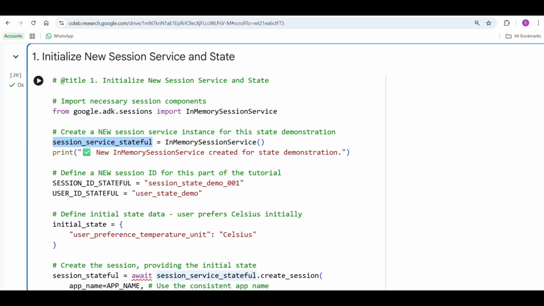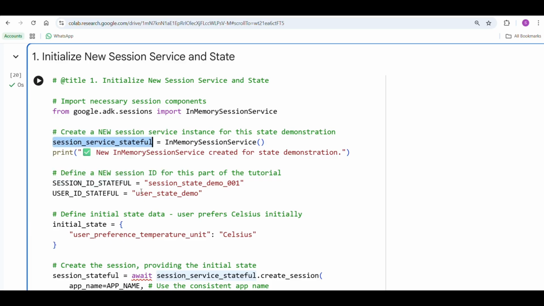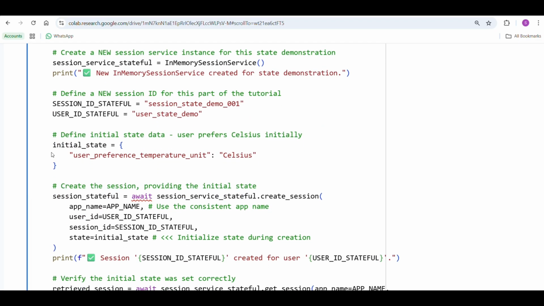And what we are going to do is define a new user and a new session that ensures a clean, isolated memory example, which avoids conflict from the earlier sessions. So that is to define the new state and the new user ID. Next, we are going to set up the initial state.